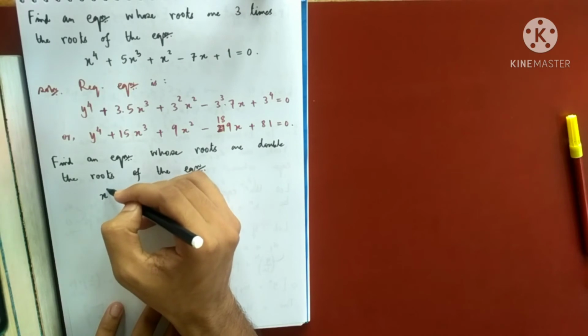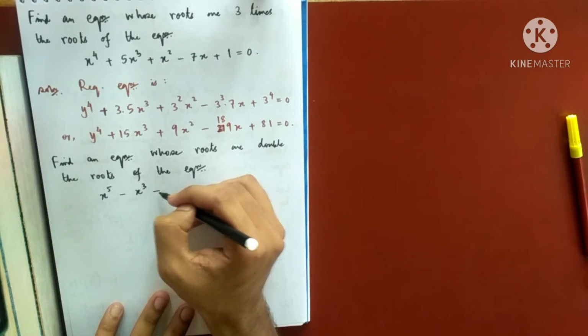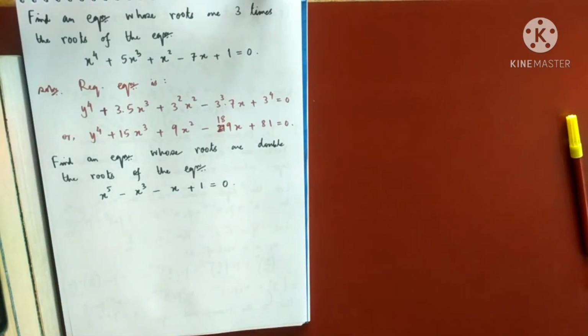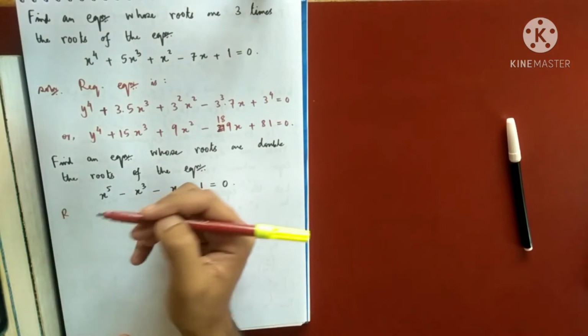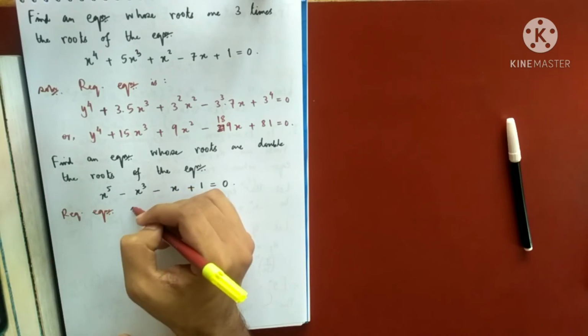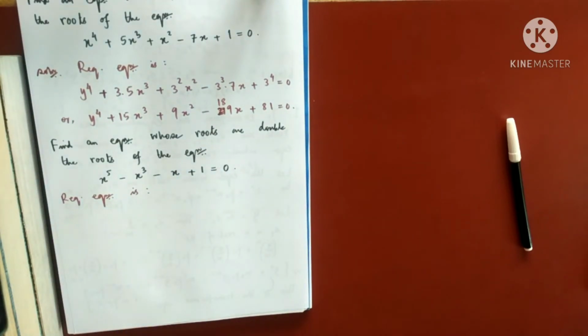So it is suppose x to the power 5 this time minus x cube minus x plus 1 equals to 0. So the transformed equation is, so the required equation is, what? What is the required equation?